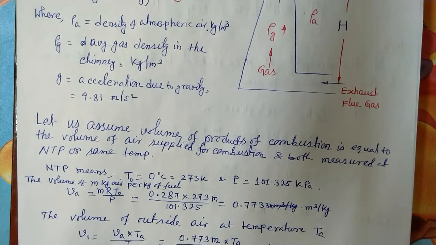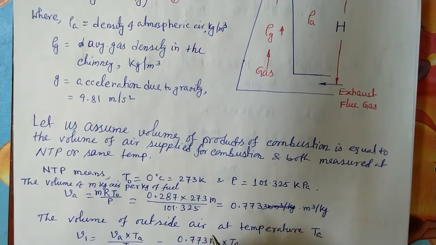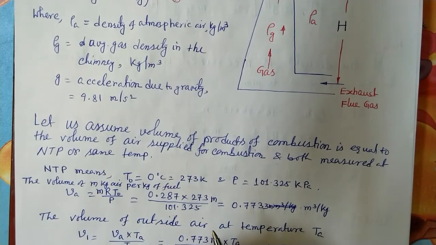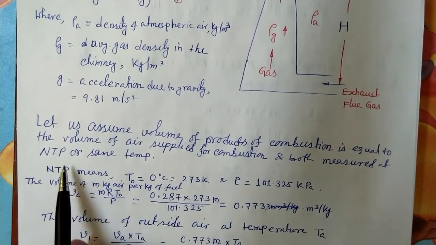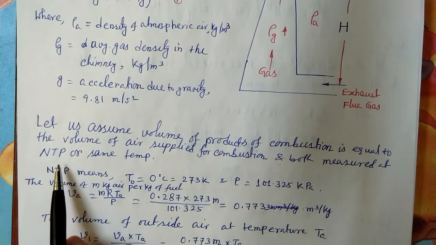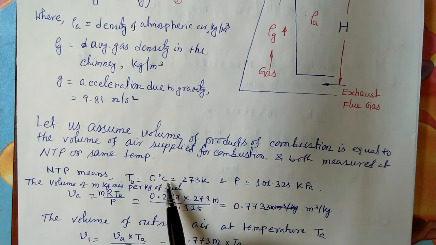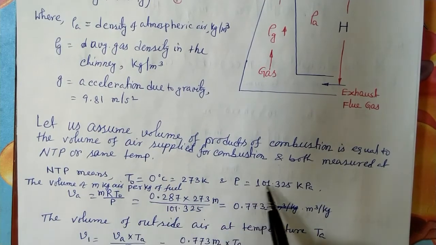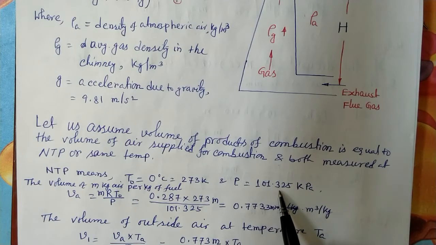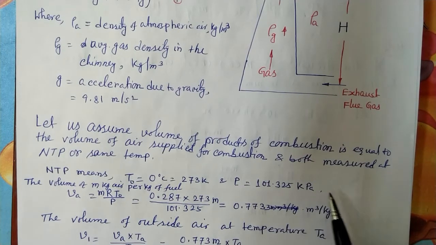Generally this is determined at NTP, normal temperature and pressure, which means temperature is 0 degree centigrade and pressure is 1 atmosphere, that is 101.325 kilopascal.